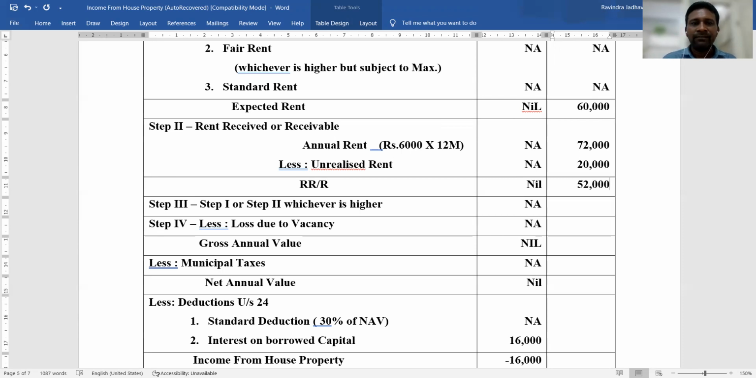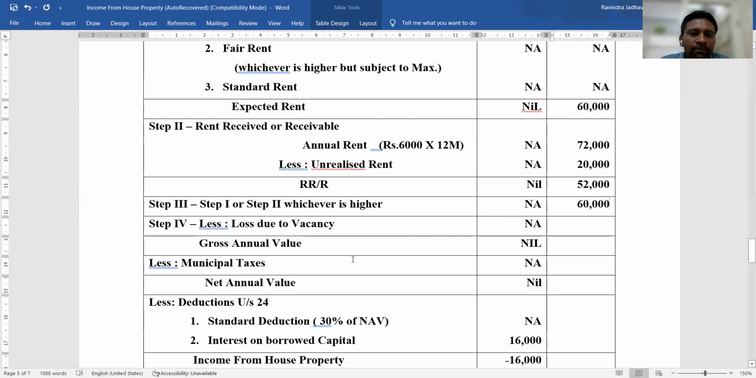After calculating rent received or receivable, we are going for step number 3, and it will be calculated by step number 1 or step number 2. That means expected rent or rent received or receivable, whichever is higher. So we compare the expected rent of rupees 60,000 and rent received or receivable of rupees 52,000, whichever is higher. So 60,000 is the higher amount. That's why we consider it in step number 3.